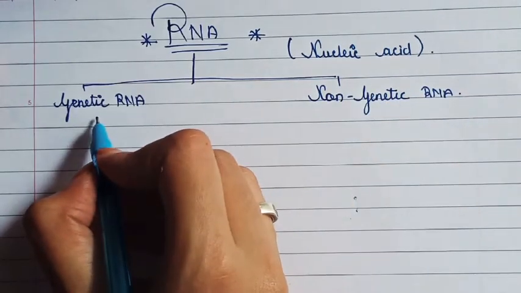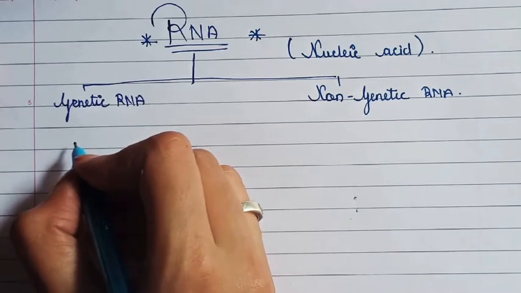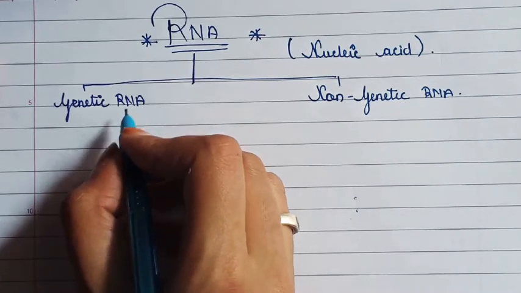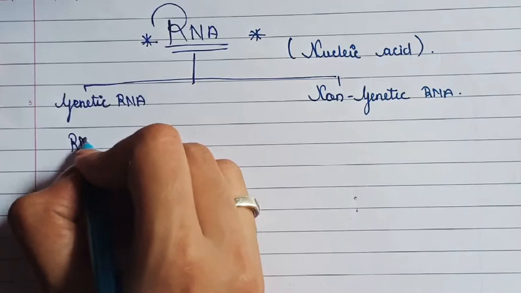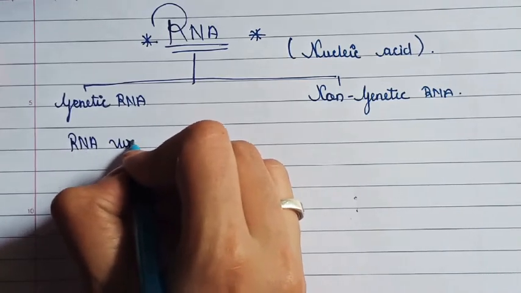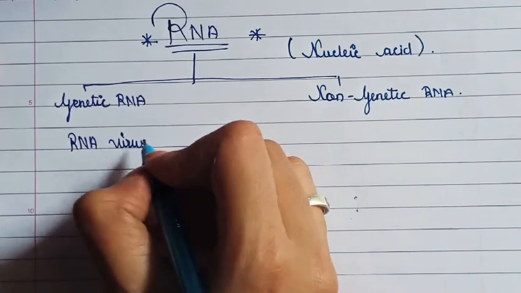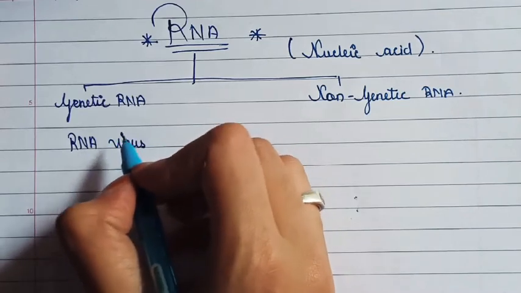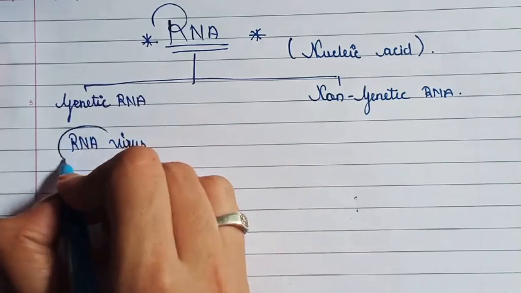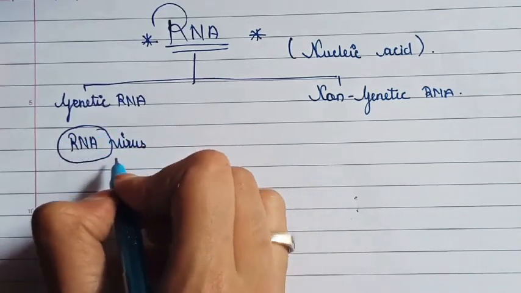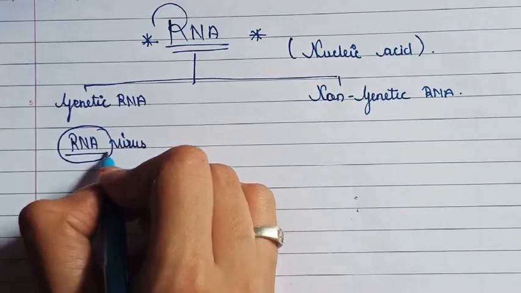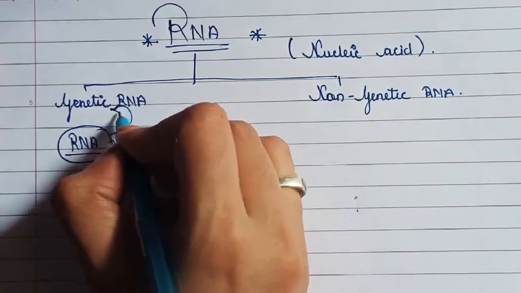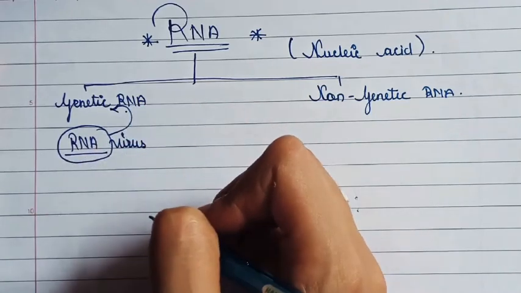Genetic RNA means some viruses have RNA as their genetic material, that is, RNA viruses. Since the genetic material of these viruses is RNA, it is a genetic RNA.